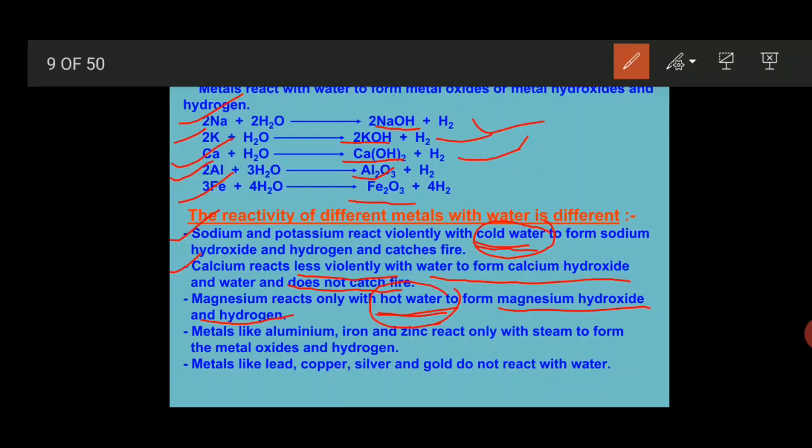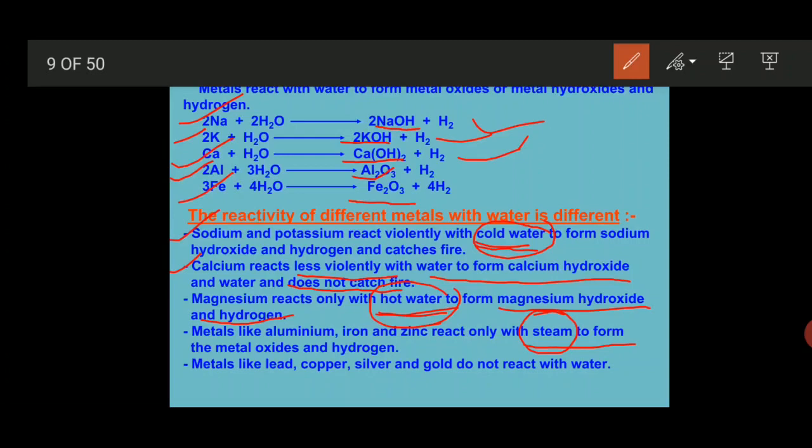Metals like aluminium, iron, zinc react only with steam to form metal oxide and hydrogen gas. See, steam means water vapor. Sodium and potassium react with cold water.